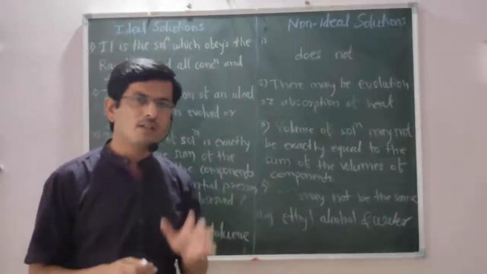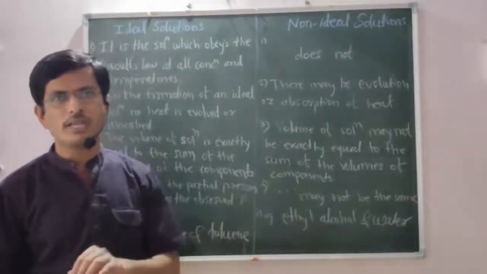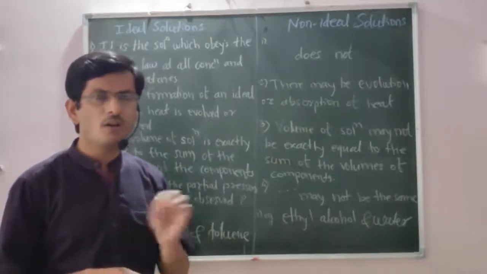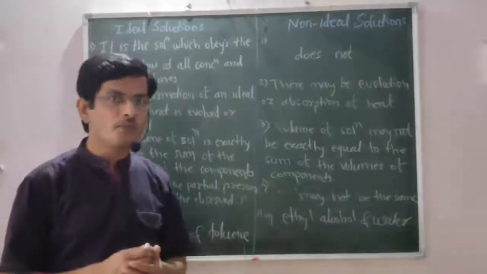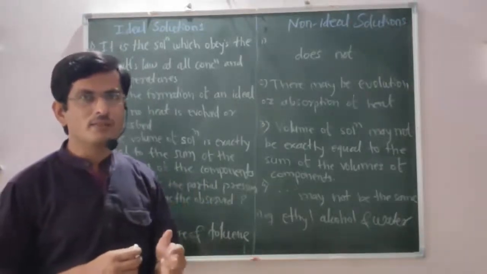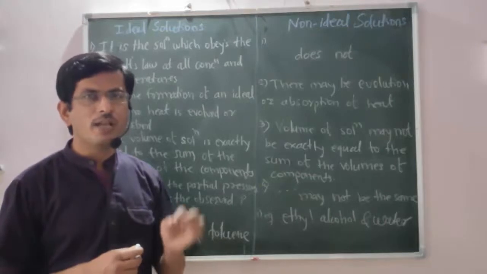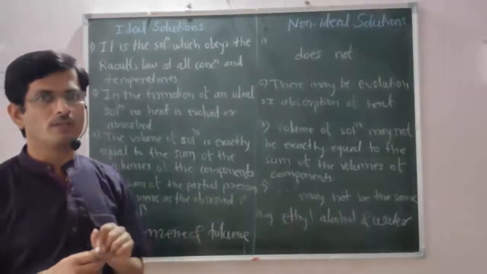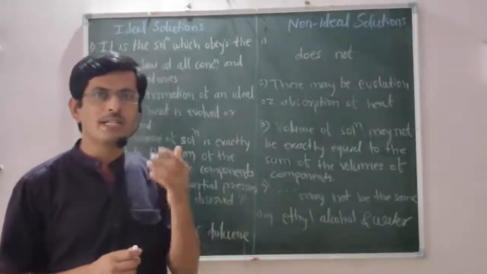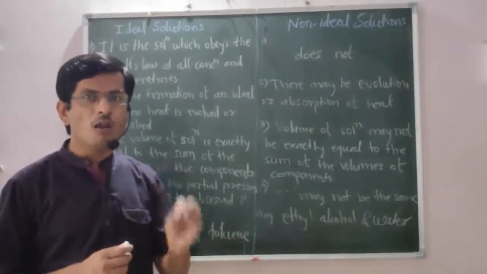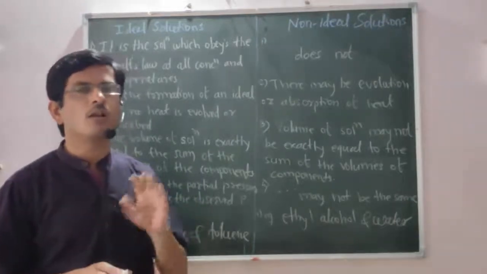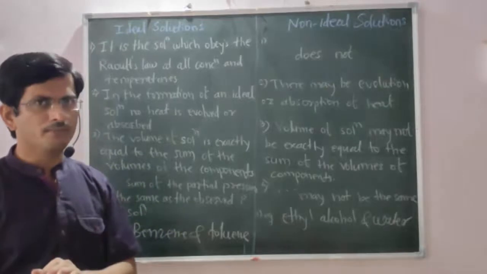A solution which obeys Raoult's law at all concentrations and temperatures is called an ideal solution, or sometimes it is also called a perfect solution. Alternatively, an ideal solution is a solution in which the activity of each component is equal to its mole fraction at all conditions of temperature, pressure and concentration. Then it is called an ideal or perfect solution.